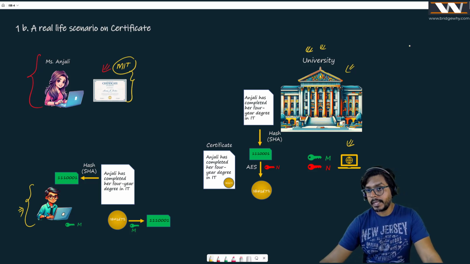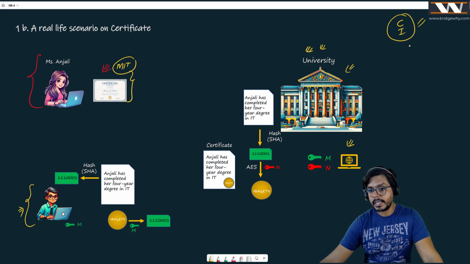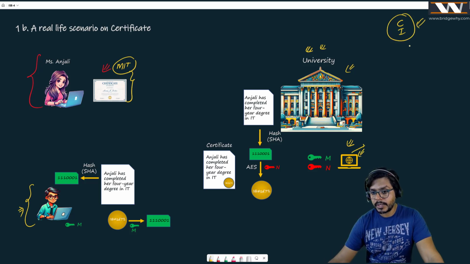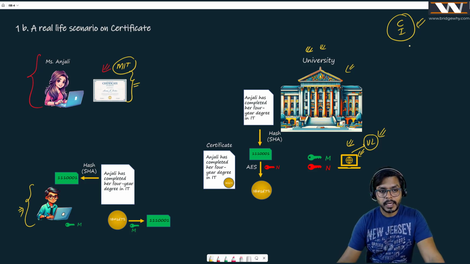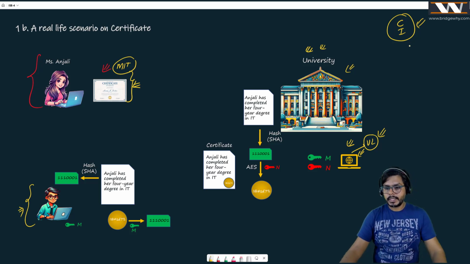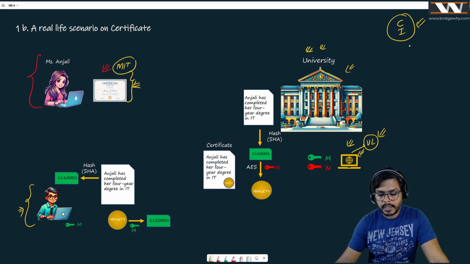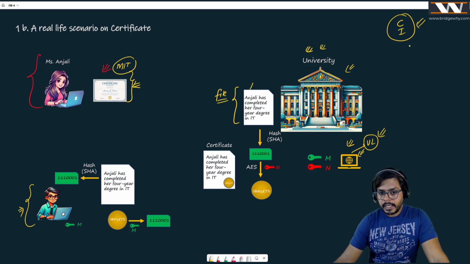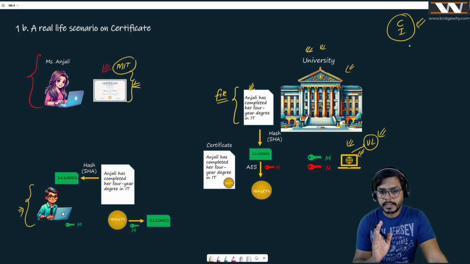Interesting. And believe me, I'm combining the concept of confidentiality and integrity. Just try to understand. We have this laptop. We can call this a university laptop, which is going to build this certificate in file format so that other computers can understand. It is not going to be paper now, right? So this computer has generated this data or this file, and on this file, this computer has written, Anjali has completed her 4-year degree in IT. This is the file, this is the pure data.